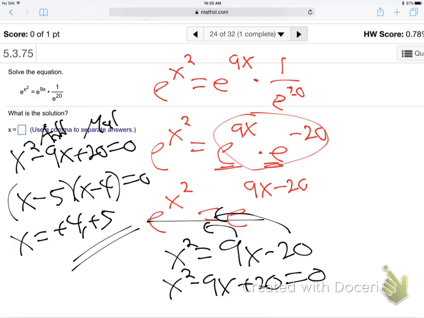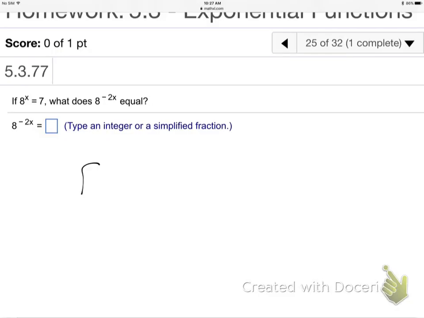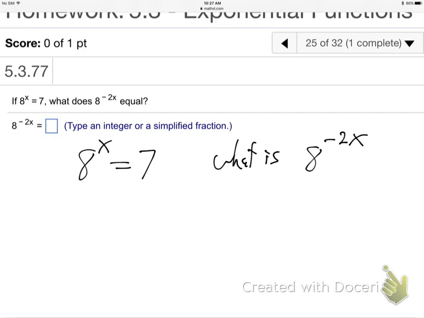All is well. So they're saying if 8 to the x is 7, what is 8 to the minus 2x equal to? That's our question. Kind of a weird question.